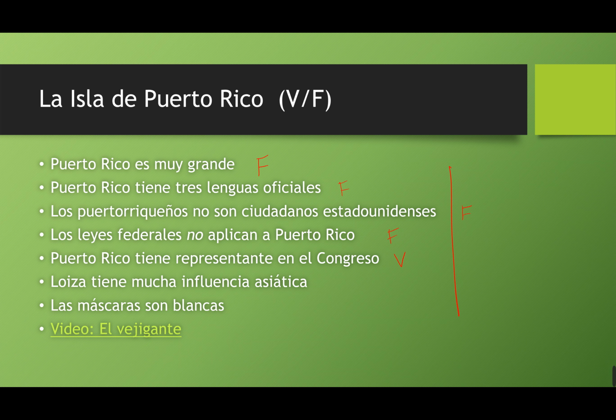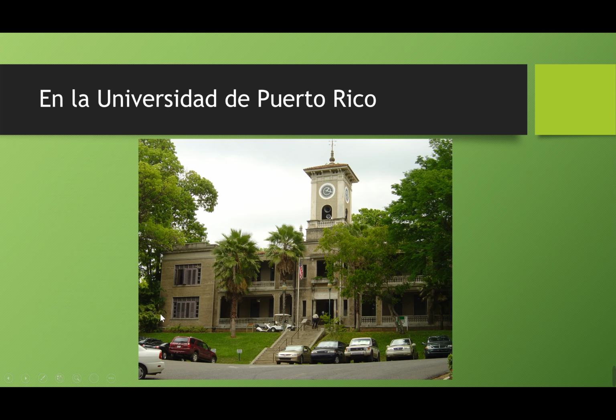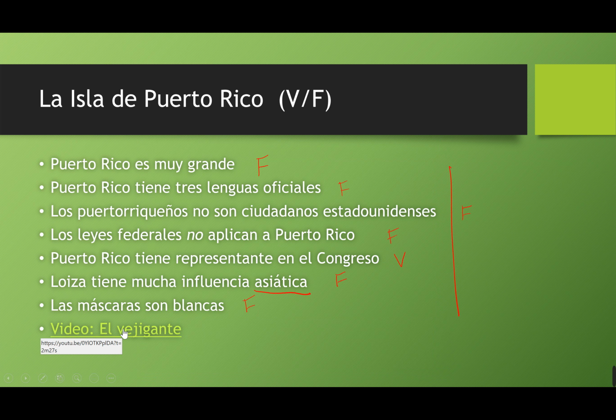Loíza tiene mucha influencia asiática. Falso. Las máscaras son blancas. Falso. Y esto es el Vejigante. Vamos a ver un video del Vejigante y qué exactamente es. Adelante.